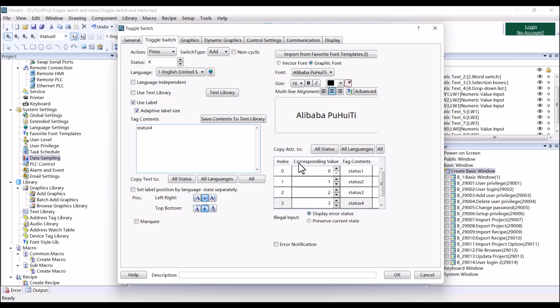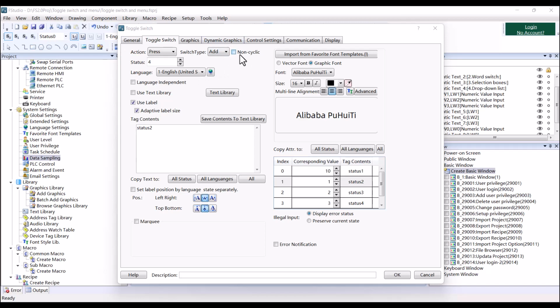Also, you can change the corresponding value of different status. Here you can enter 10, and the status 1 is 1. Another thing, here we can see a non-click option.